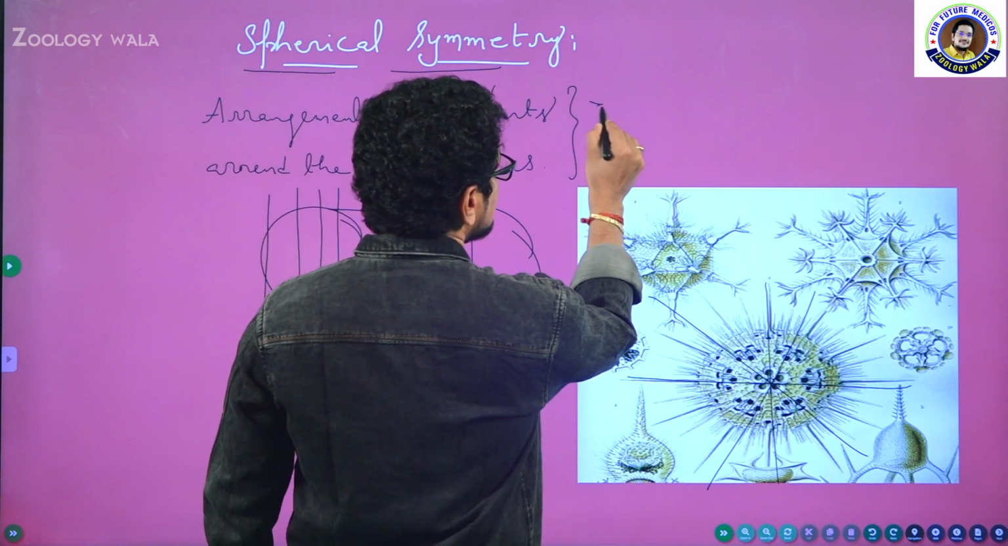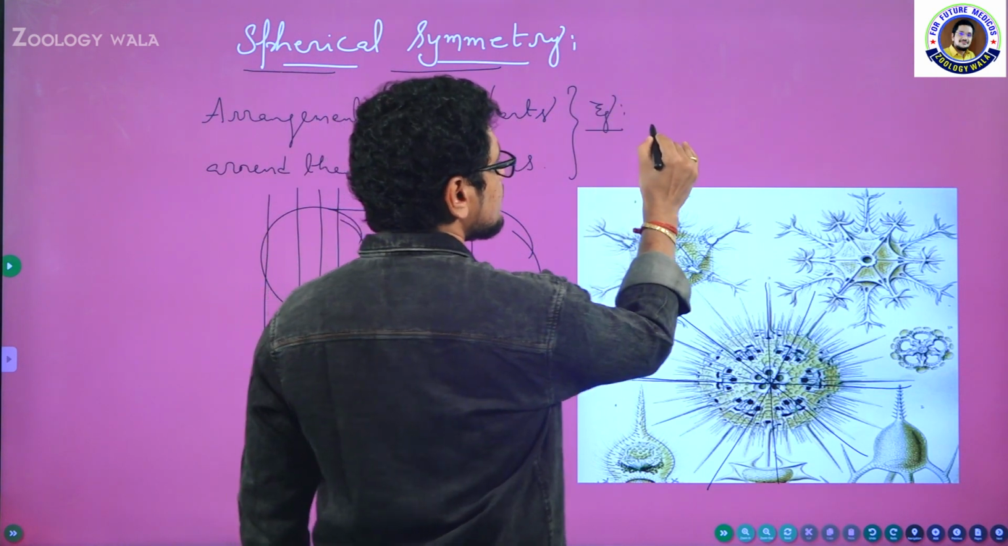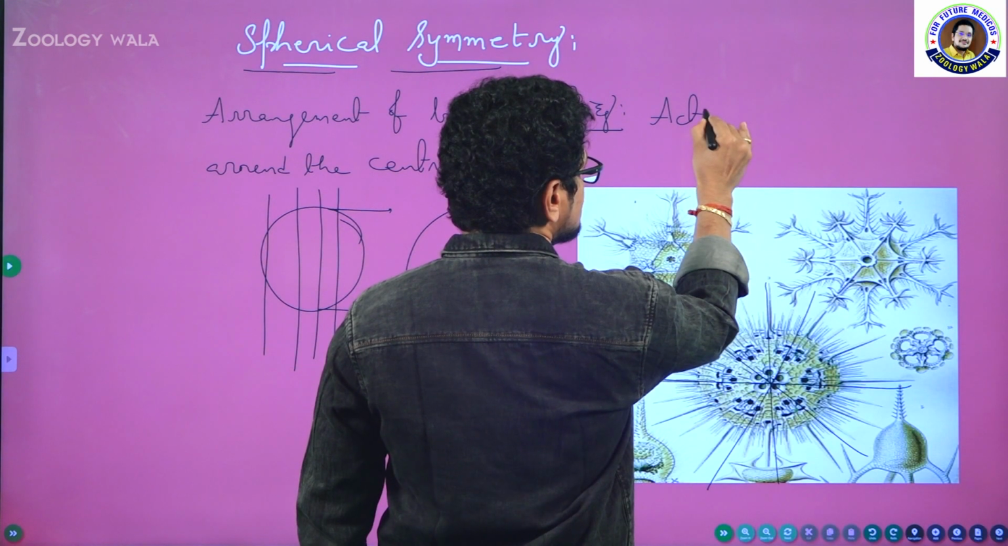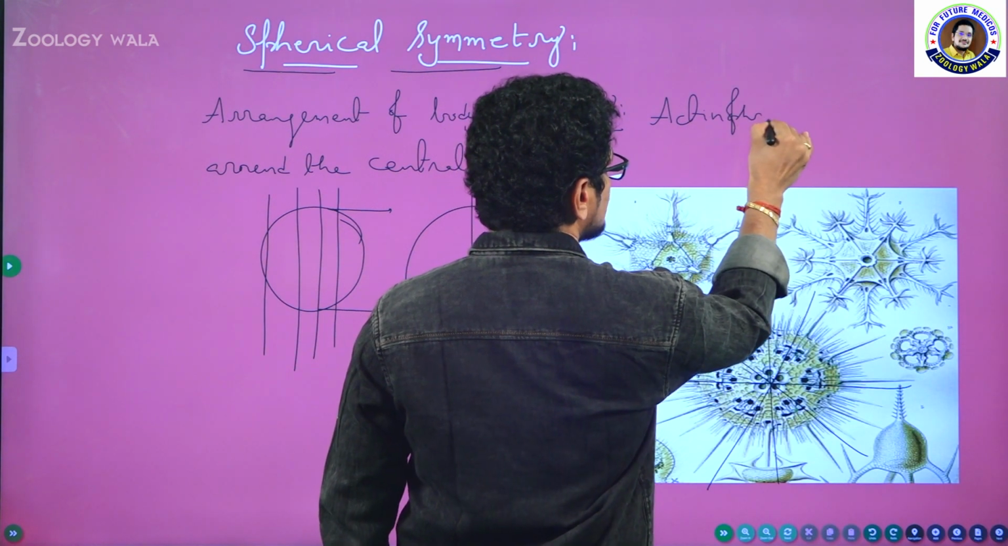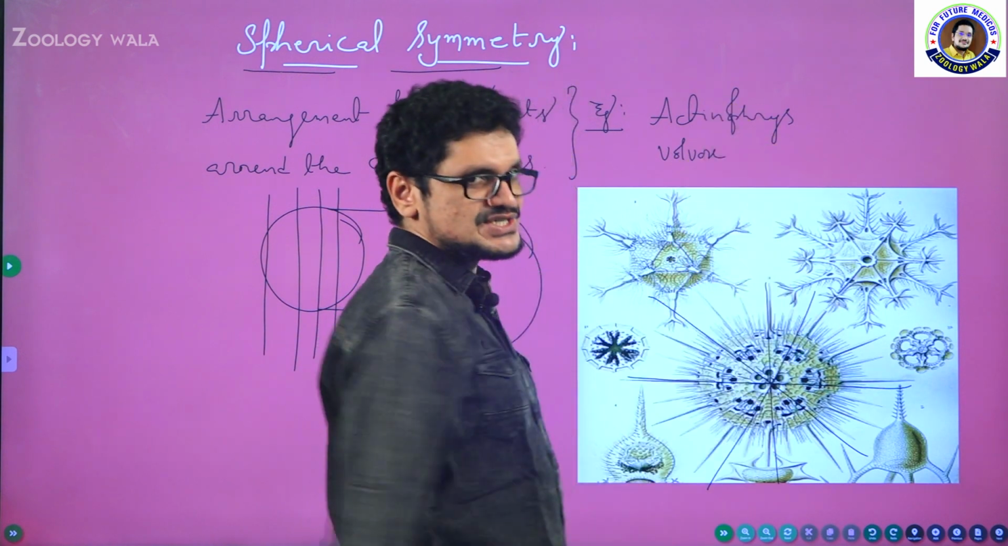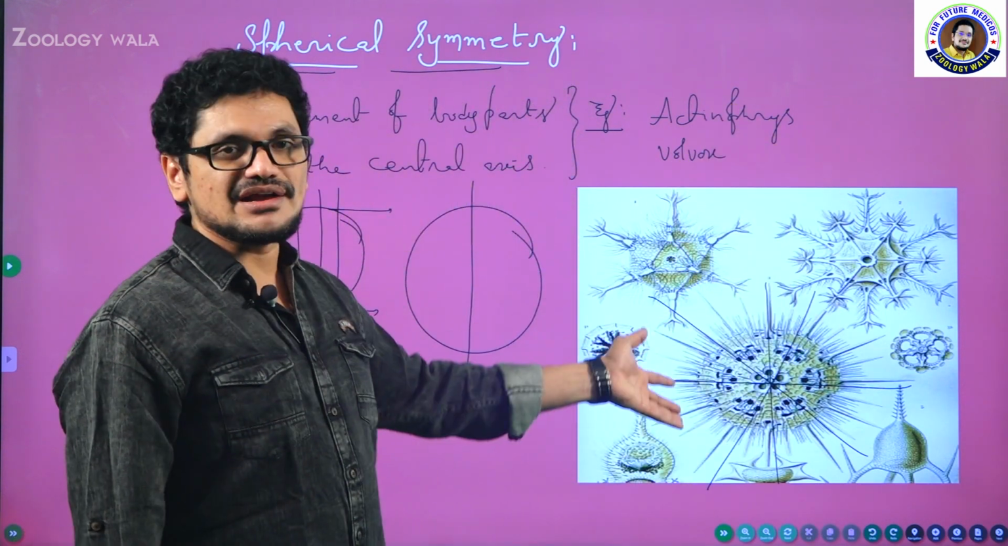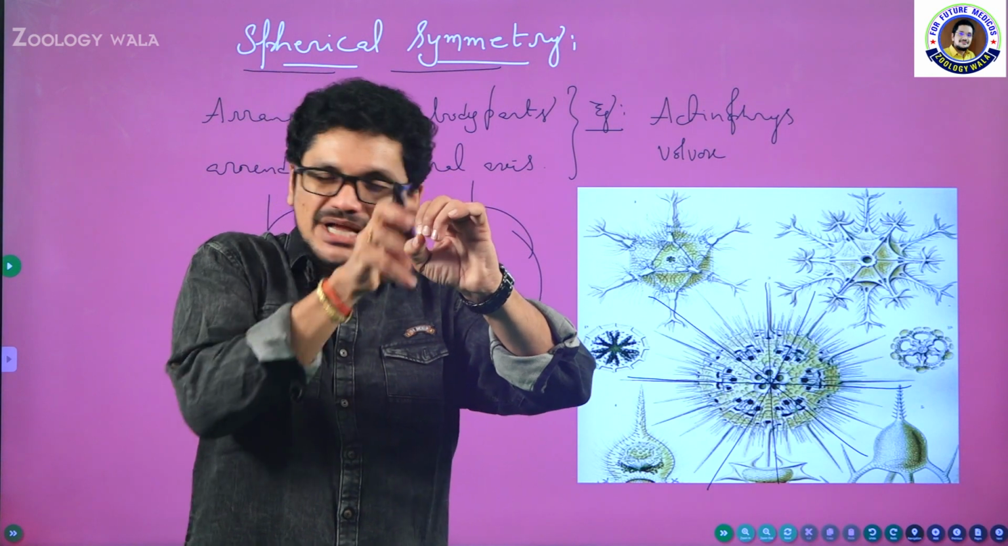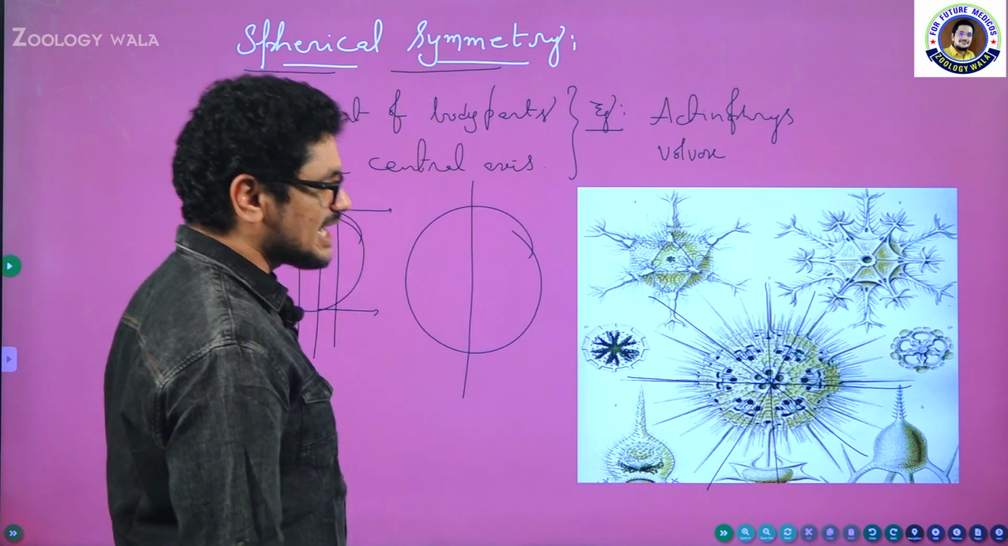Where is it seen? It is seen in some protists. It is seen in Actinophrys, or it is also seen in Volvox, like that, it's a protist. But it is seen in some organisms which exhibit spherical shape. So that's all about the spherical symmetry.